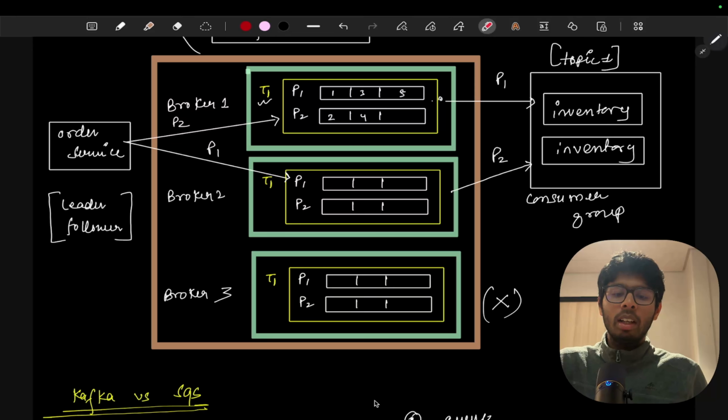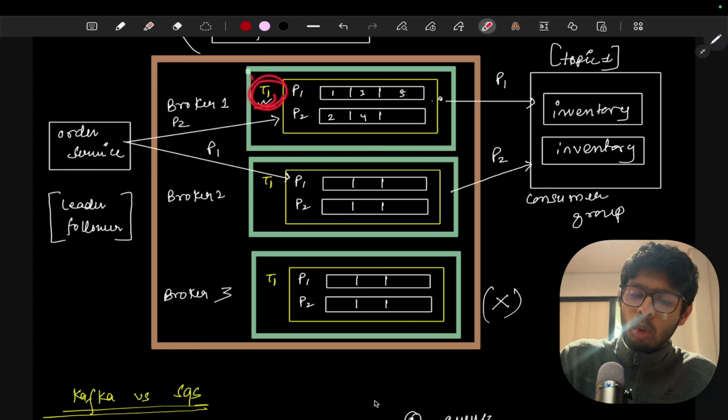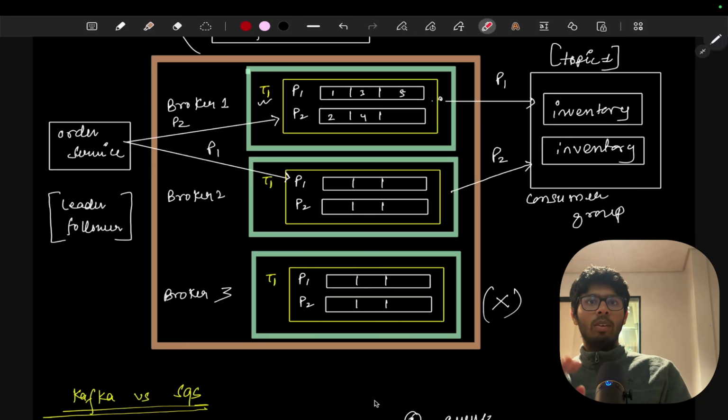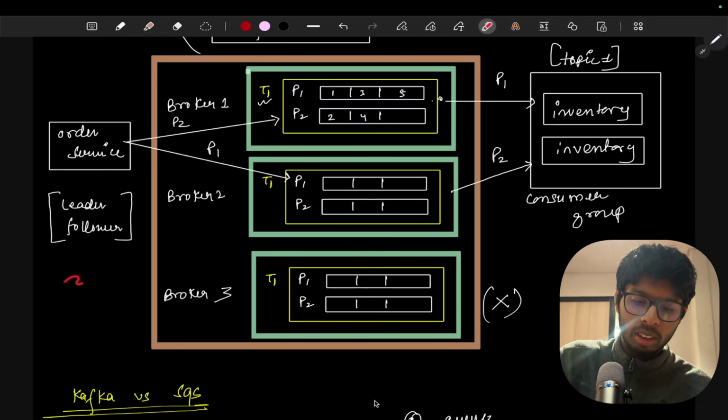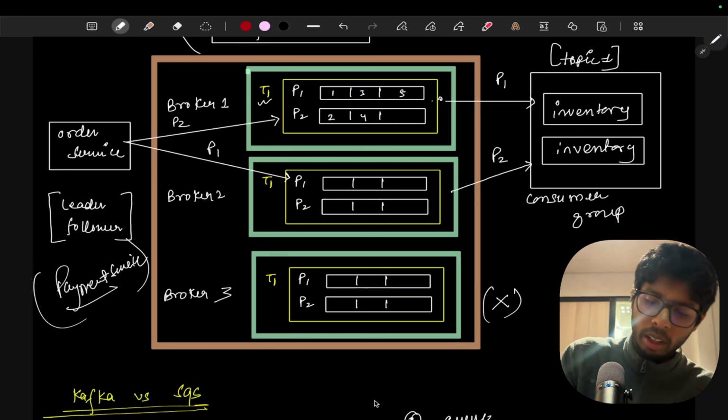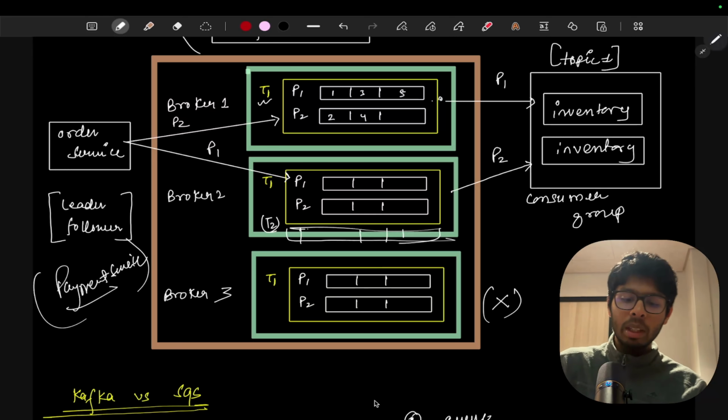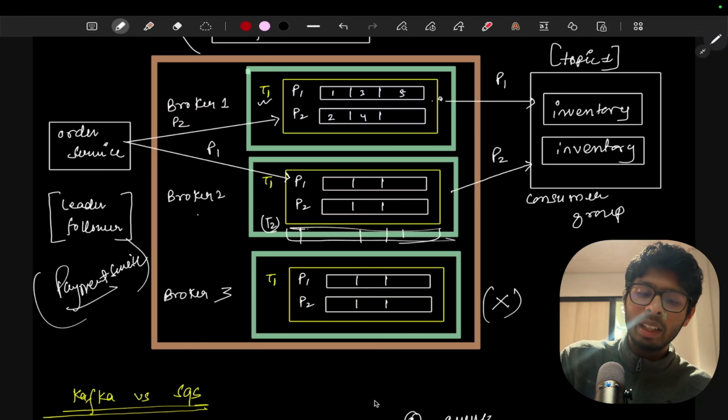Remember one thing, for this topic 1 we have broker 1 as the leader. But let's say there is another service, a payment service, and the payment service has a different topic, let's say T2. I'm just mentioning one topic, T2 here. It is in broker 2. Maybe broker 2 will act as the leader for the T2 topic.